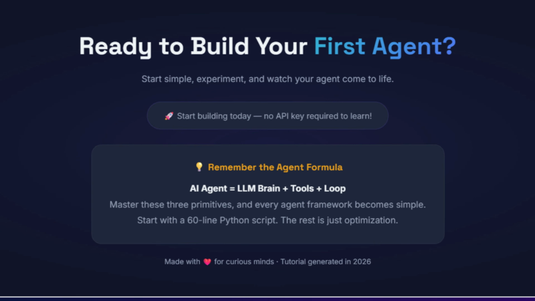Remember the agent formula. AI agent equals LLM brain plus tools plus loop. Master these 3 primitives and every framework becomes simple. Start with a 60-line Python script. The rest is just optimization. The best way to learn is by doing. Start simple, experiment freely, and watch your agent come to life. The future belongs to those who can delegate to AI.